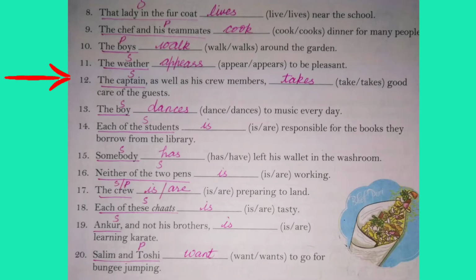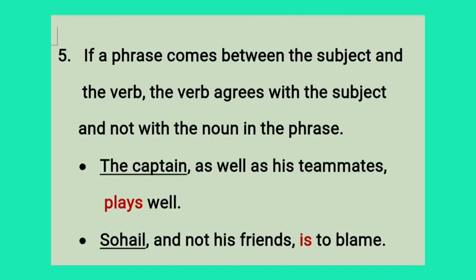Look at the sentences in the exercise. The captain as well as his crew members takes good care of the guest. Angur and not his brothers is learning karate. So these words and phrases are not part of the subject, so ignore them and use a singular verb when the subject is singular.